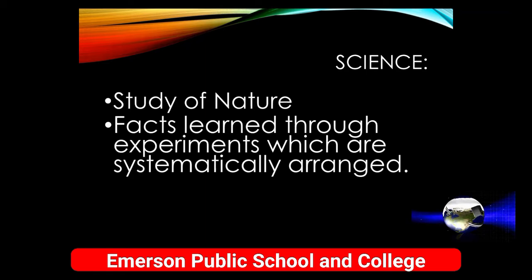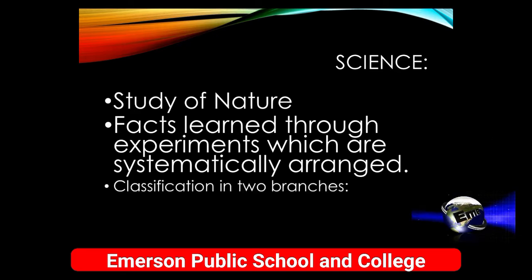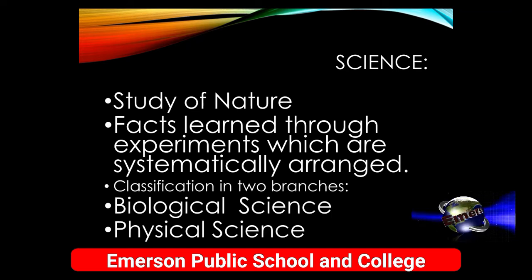Science is facts learned through experiments which are systematically arranged. Facts learned through experiments. So it is not only based on observations, but experiments are an essential part of science. Initially, when there was limited knowledge, we had only one branch, science. But with the passage of time, with the increase in knowledge, science was divided into two branches. First one, biological science, which is related to living things, and second one, physical science, which is related to non-living things. Physics is included in physical sciences.